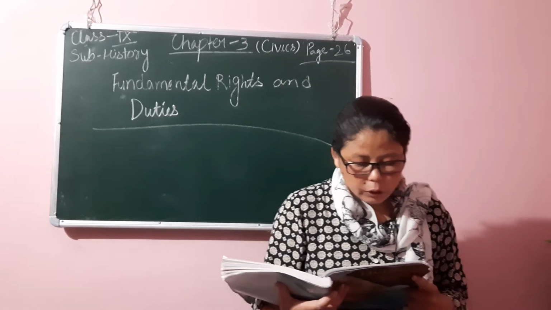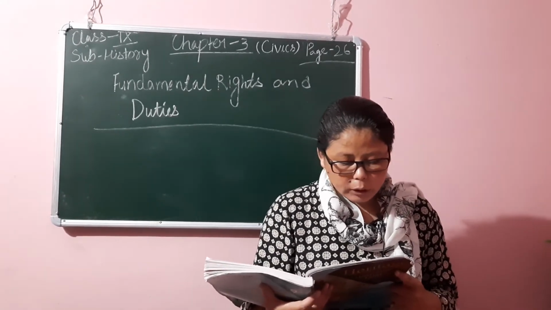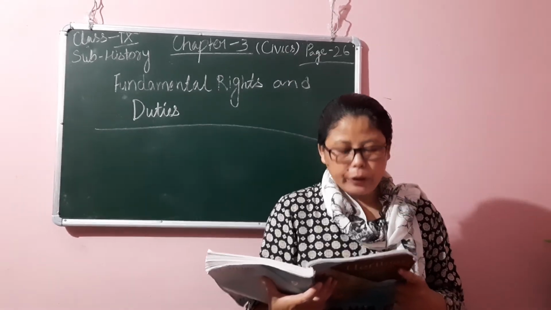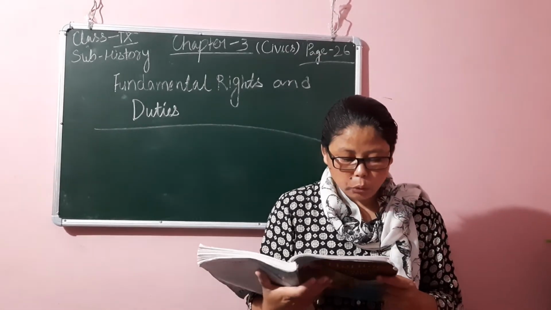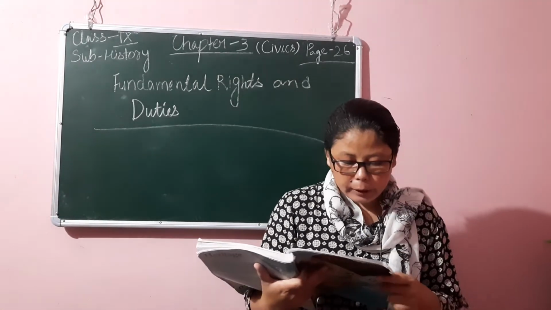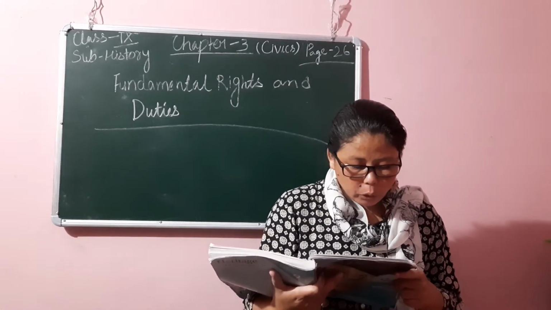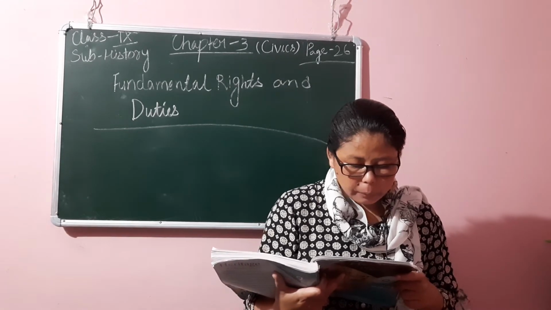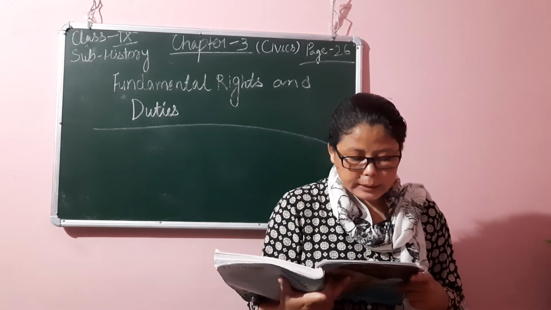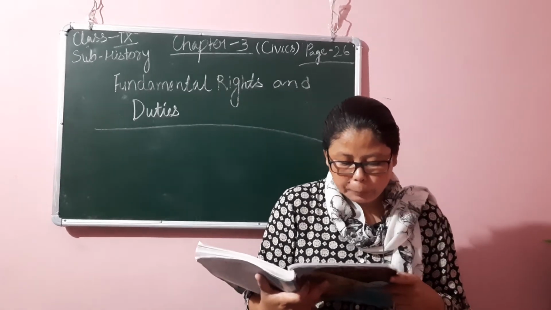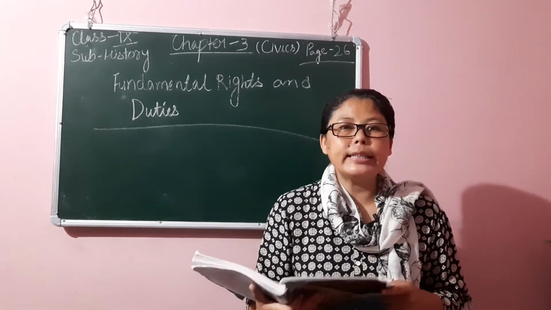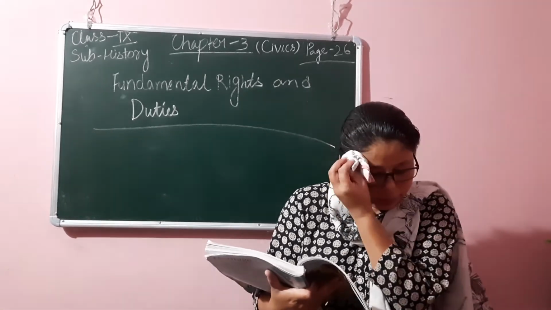So, the features of the Right to Education Act are as follows. It aims to provide free and compulsory education to all children between 6 to 14 years of age. Second point, no child shall be held back, expelled or required to pass a board examination till class 8.